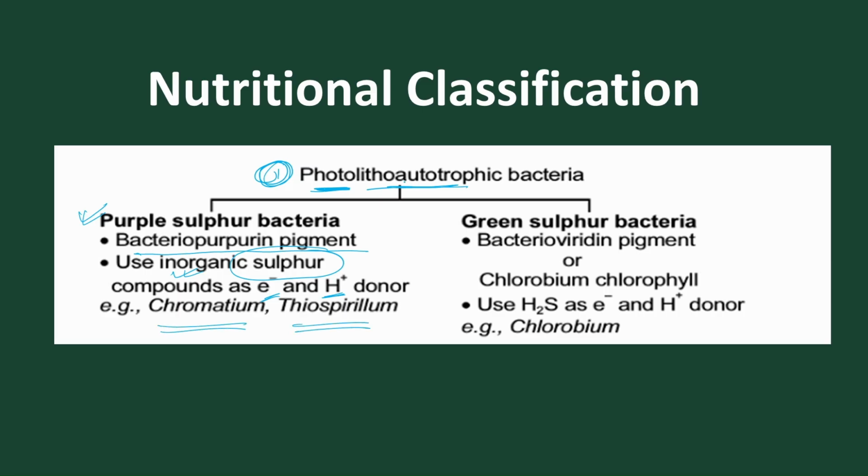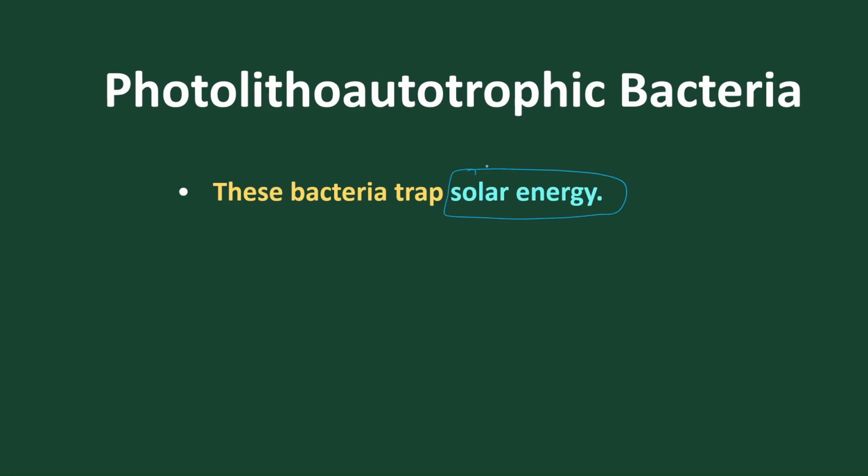On the basis of photolithotrophic bacteria, one is purple sulfur bacteria, another one is called green sulfur bacteria. Purple sulfur bacteria use bacterioporphyrin, whereas green sulfur bacteria use bacterioviridin. So bacterioviridin pigment or chlorobium pigment is used by these green sulfur bacteria. And H2S, that is the electron and H plus donor, is extracted from H2S, and the best example is Chlorobium. So photolithotrophic bacteria use light as their energy. They use light energy. The solar energy is used by these bacteria, so it is called photo.